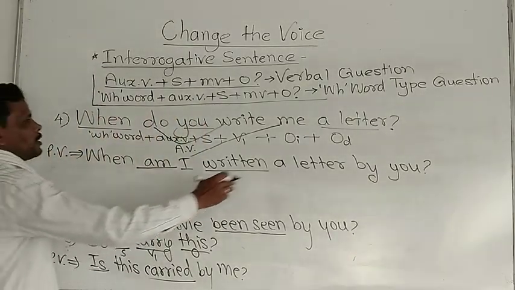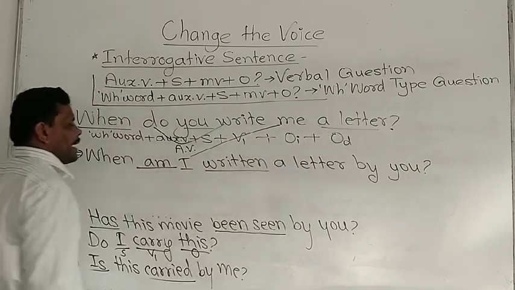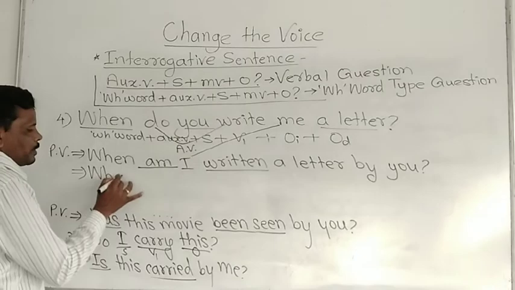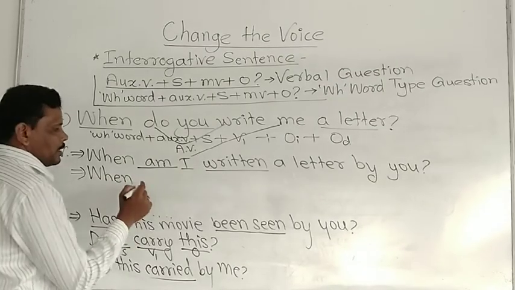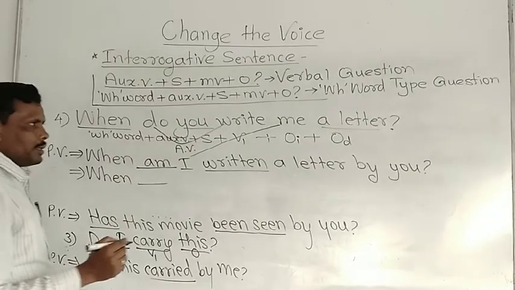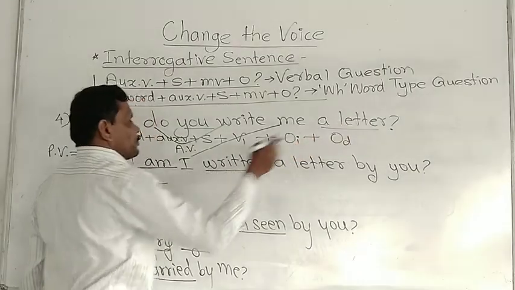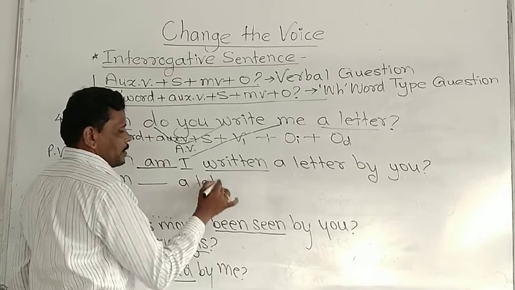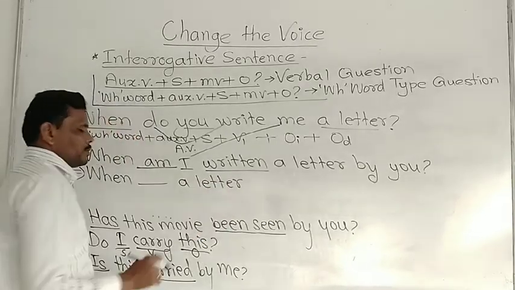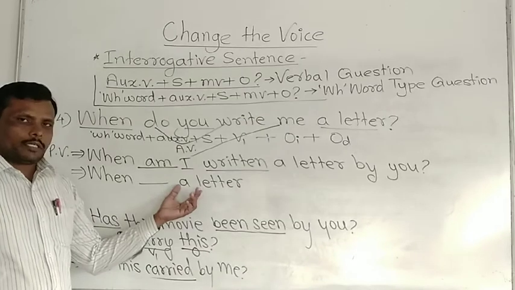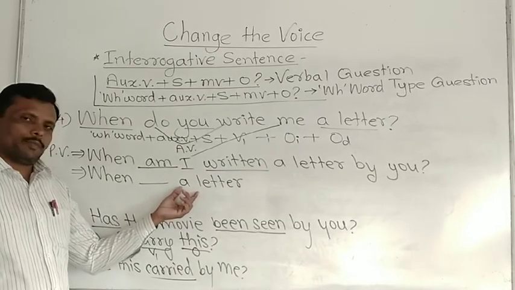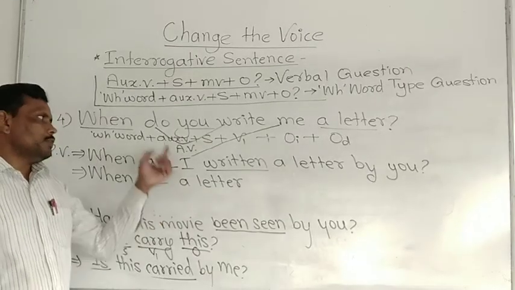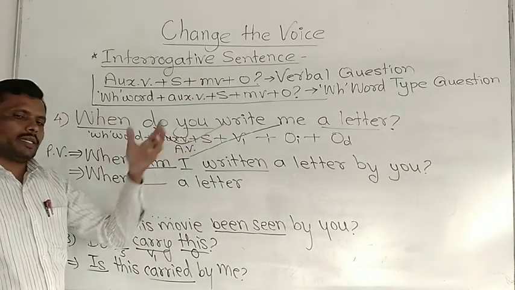Okay, if you want to use the direct object, that time what happens? The WH word should be used the same as it is. Then we should provide a blank. Then we have to write here the direct object, that is a letter. Now the object is placed as a subject here. Now according to this subject we have to use the auxiliary verb. Do plus V1, this is simple present, its passive voice is